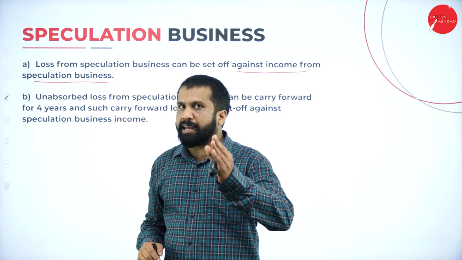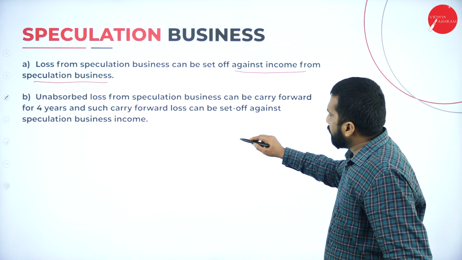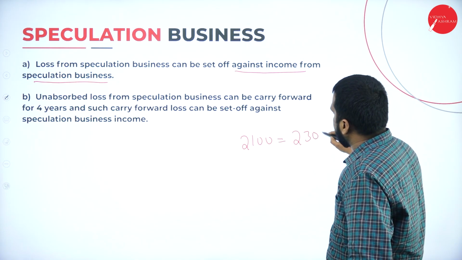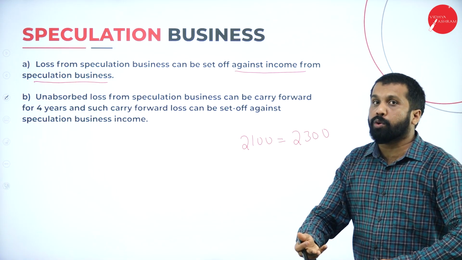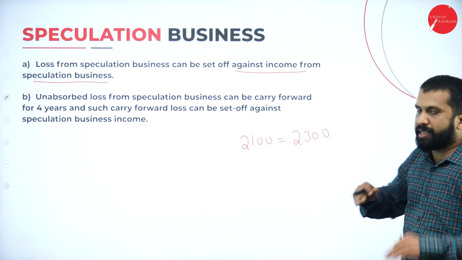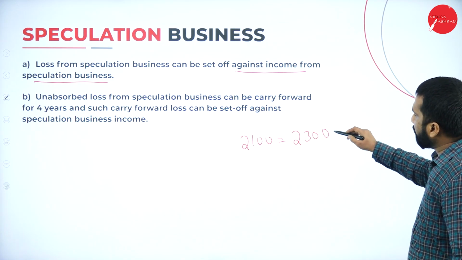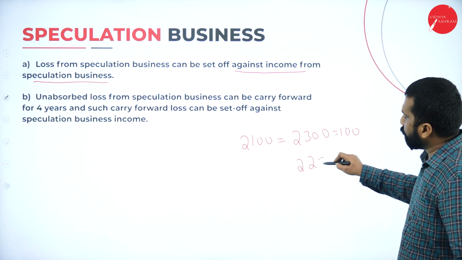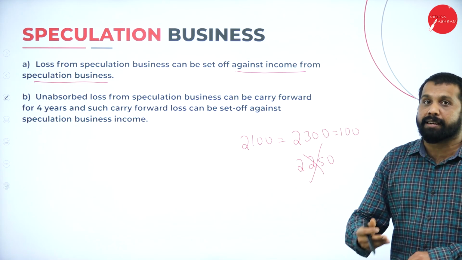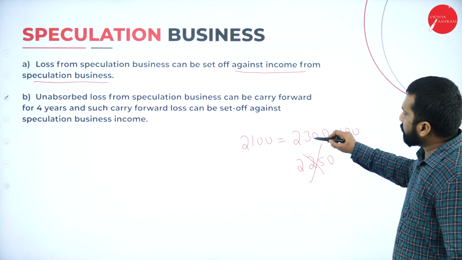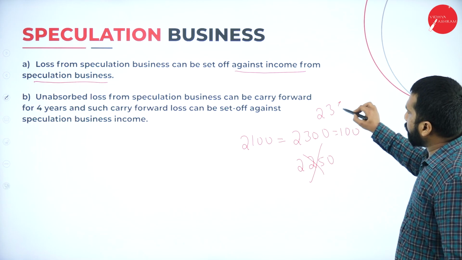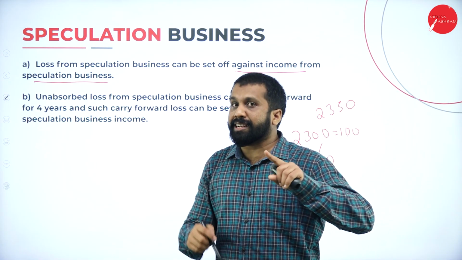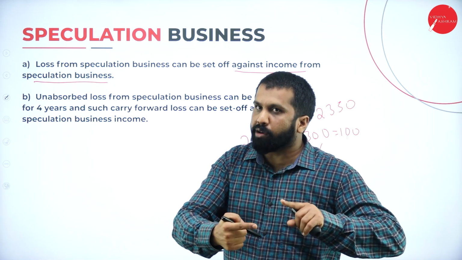For example, I gave you the example of Reliance, 2100, it has become 2300. What I did, I sold. I know that it will come down. So how many shares I sold? 100. I waited for 2250. But my bad luck, 2300 went to 2350. So there is a loss of 5000. That is called speculation loss.